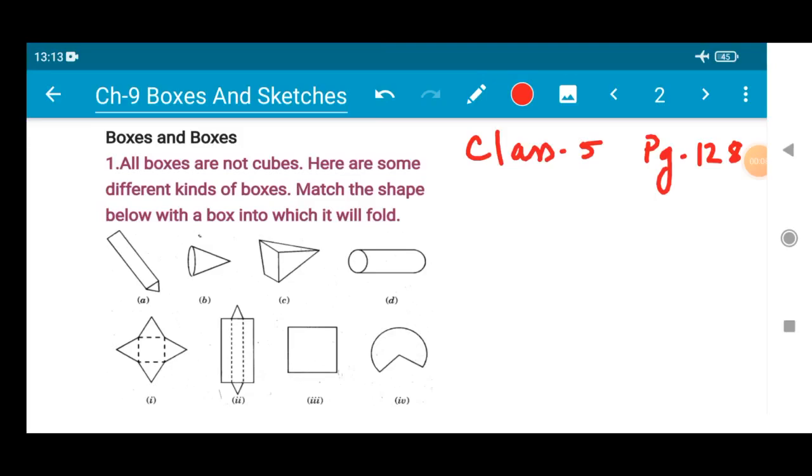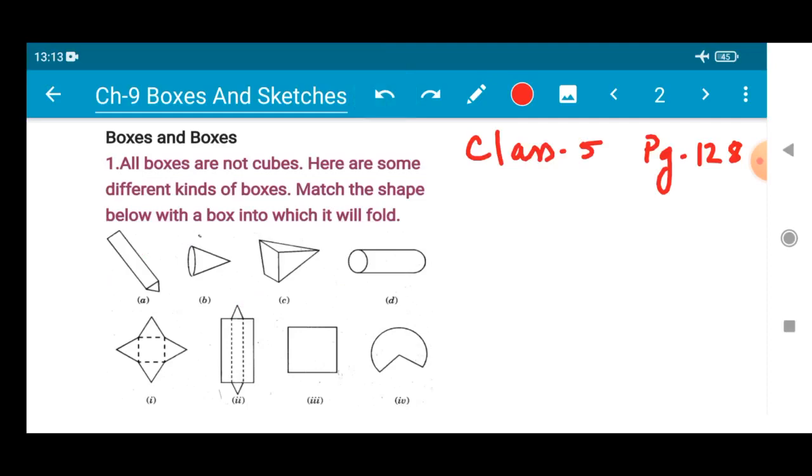So in this session we are going to continue with Chapter 9, Boxes and Sketches. The topic we are going to cover is Boxes and Boxes, on page number 125 of your Math Magic NCERT book. Okay? The question states that all boxes are not cubes. It's absolutely right that all the boxes we have discussed till now are only cubes and cuboids, right? But here they are saying that all boxes are not cubes. So here are some different kinds of boxes given here.